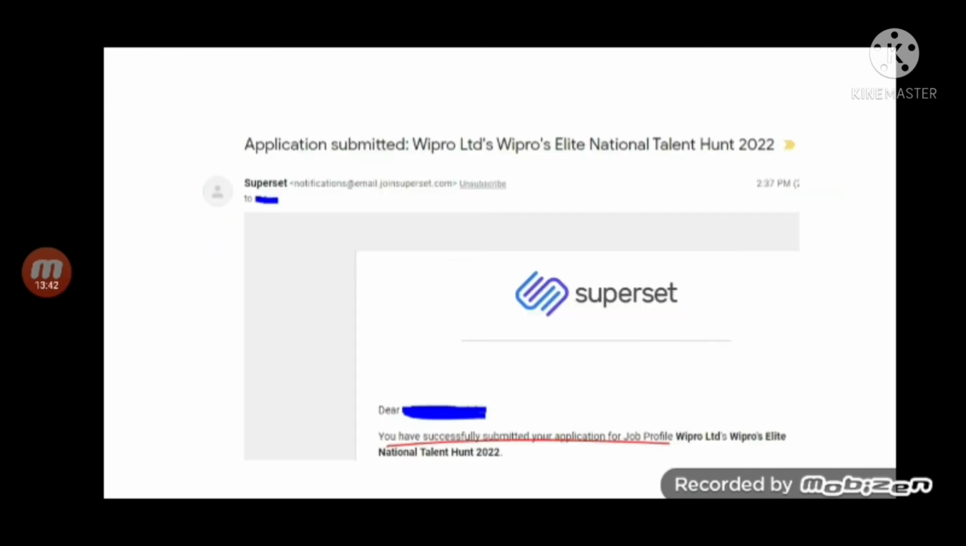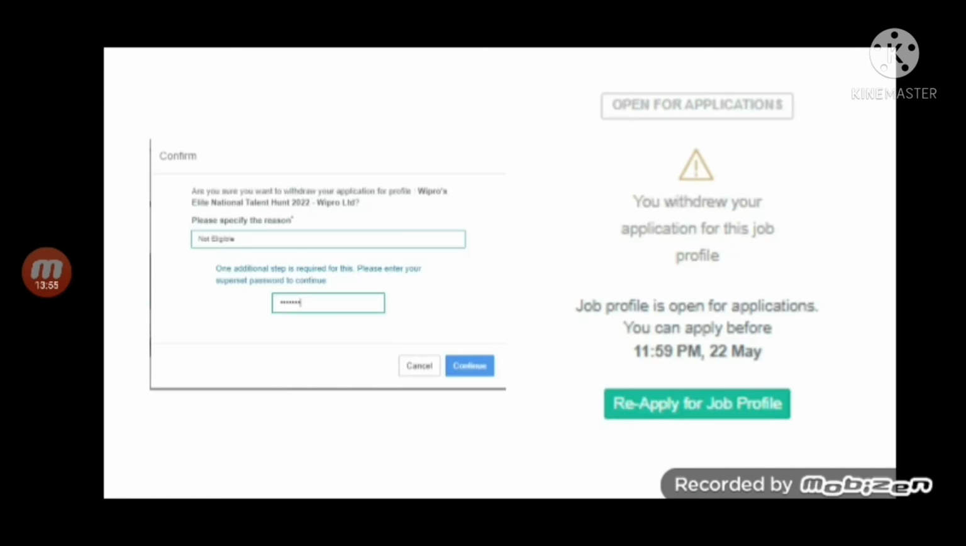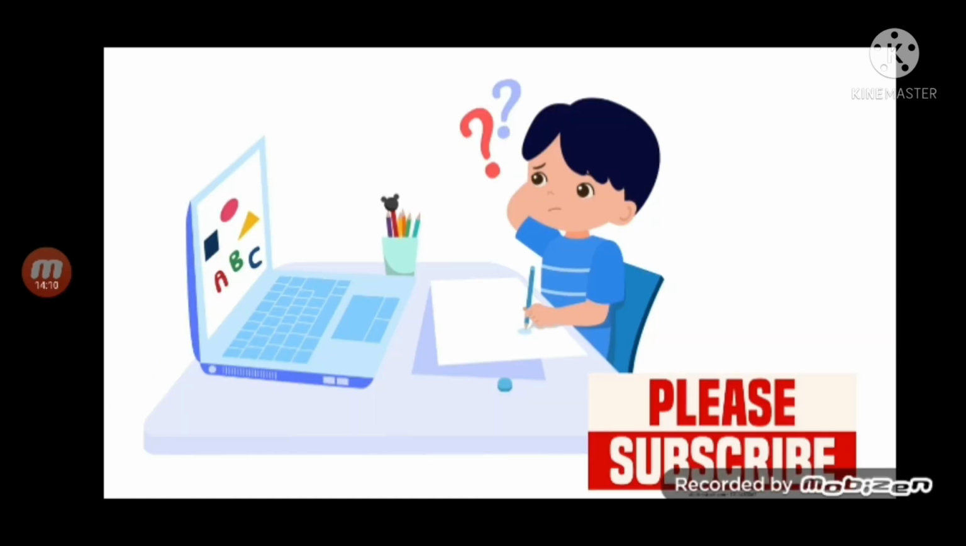Yeah, this is the mail I have got. Subject of the mail is application submitted, Wipro Limited's Wipro Elite National Talent Hunt 2022. You have successfully submitted your application for the job profile. And this is the withdraw option, but we strongly suggest not to withdraw once you have applied. Just to show you how it is, we have withdrawn our application. So this is about registration, guys.